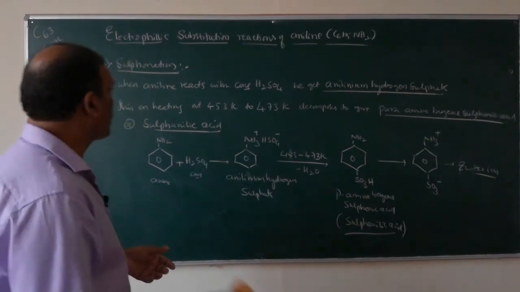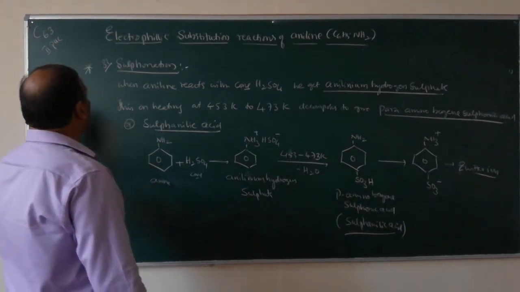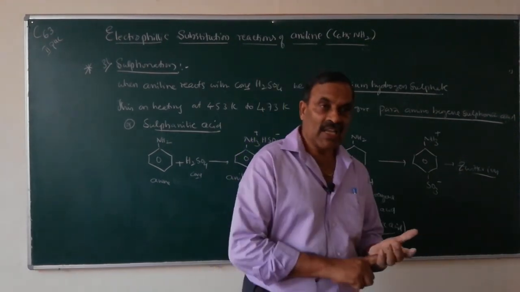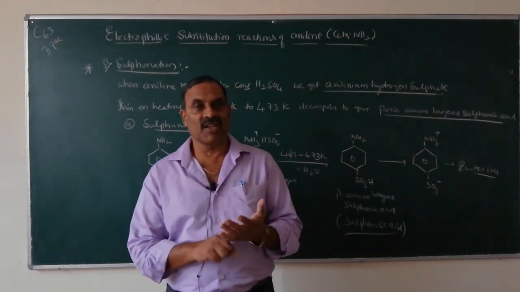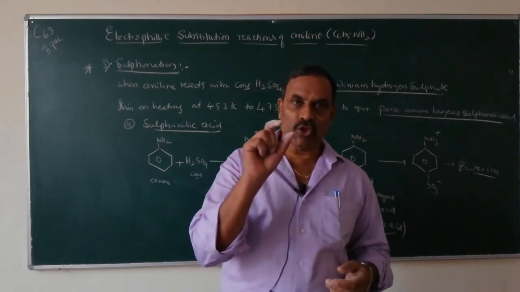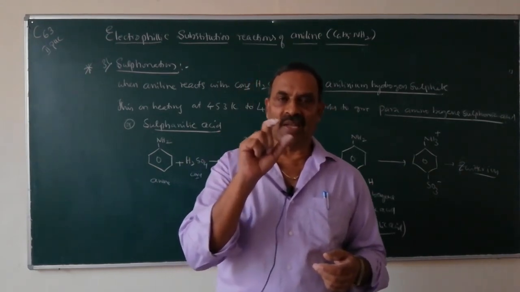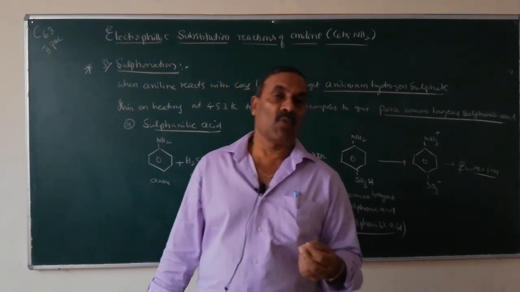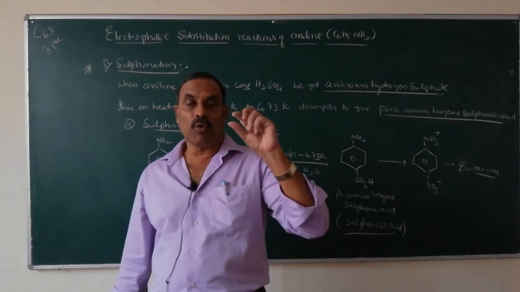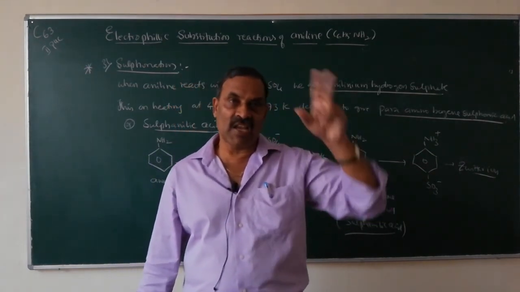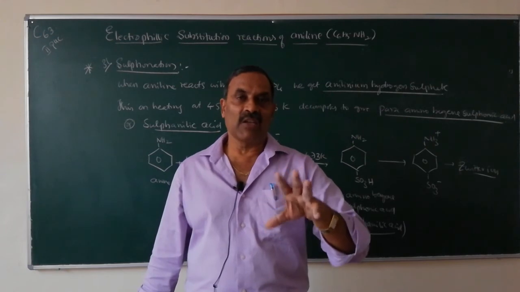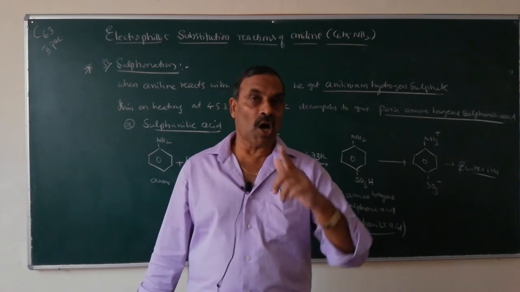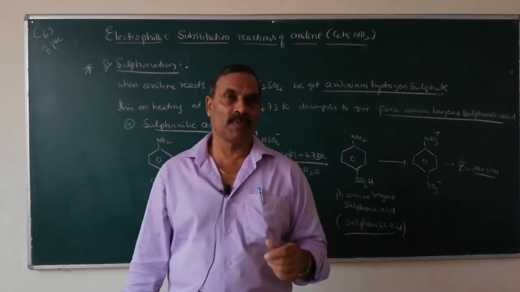And lastly, you have to know the electrophilic substitution reactions of aniline. Aniline undergoes electrophilic substitution reactions because the NH2 group attached to the benzene ring is an activating group. Why is it an activating group? The lone pair of electrons on the nitrogen atom enters the benzene ring and activates the ring at the ortho and para positions. Therefore, the NH2 group is an ortho and para directing group.